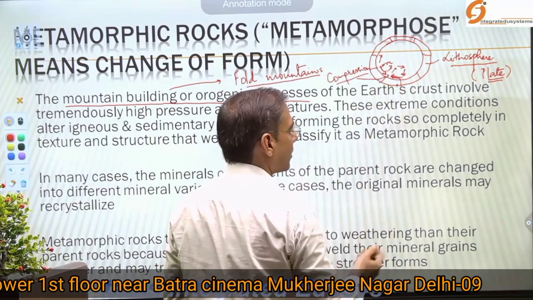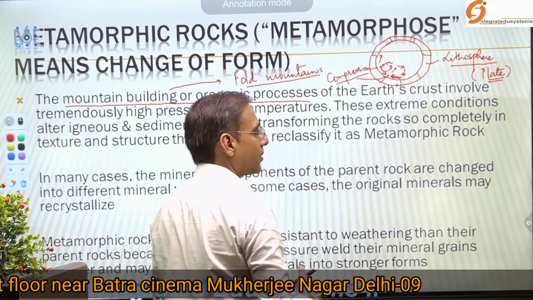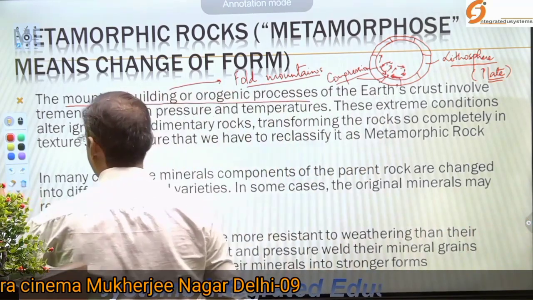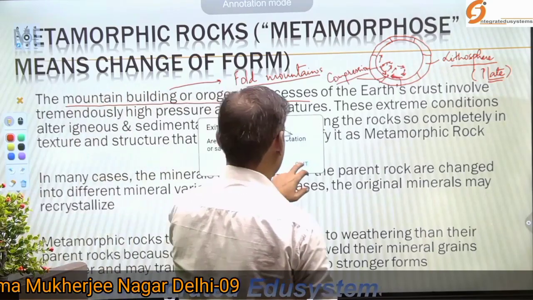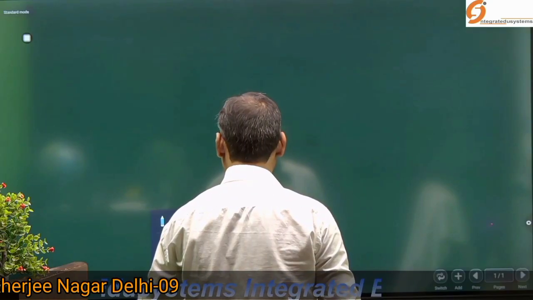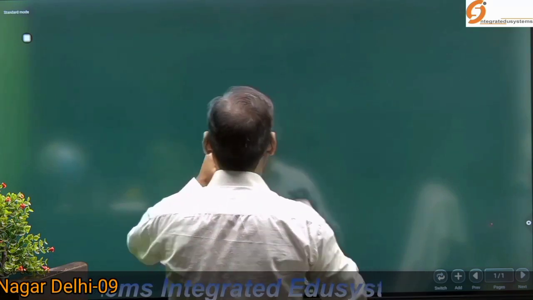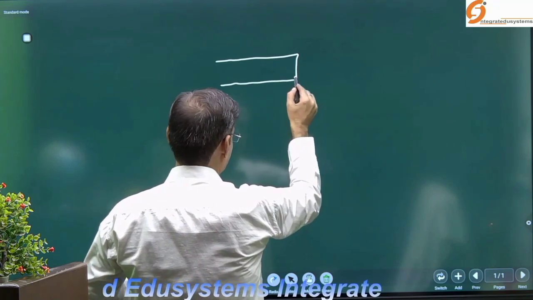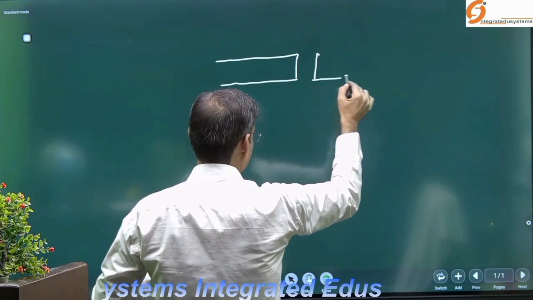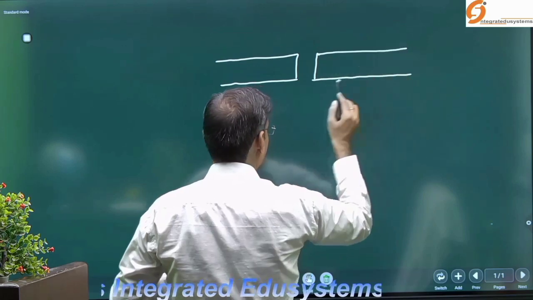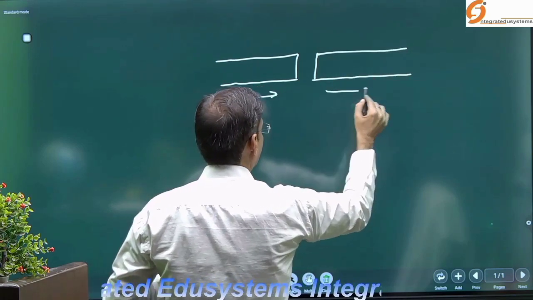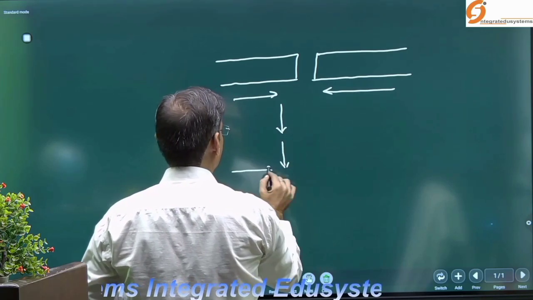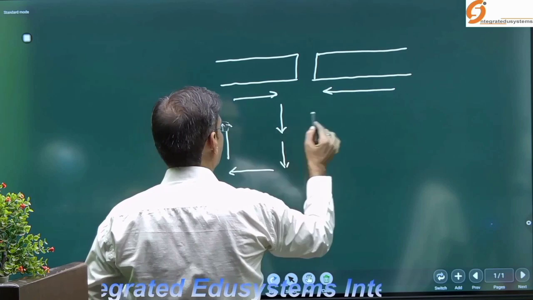So due to the compression, sometimes the folding of rocks takes place. I can show it here. Say, for example, if this is the lithosphere, and here the magma moves like that.